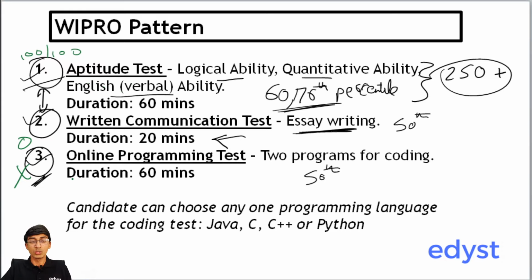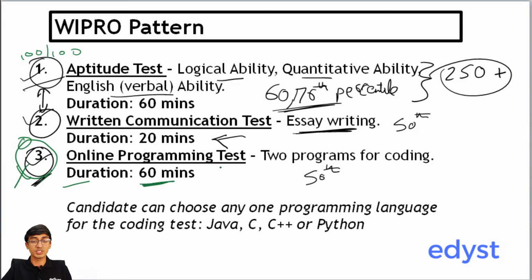Also, don't just focus on the programming over the aptitude. Focus on everything equally. My suggestion for everybody is to start practicing the programming right now, because generally most of the students after first year don't program, which means they don't have much practice in the programming. So start preparing right now.